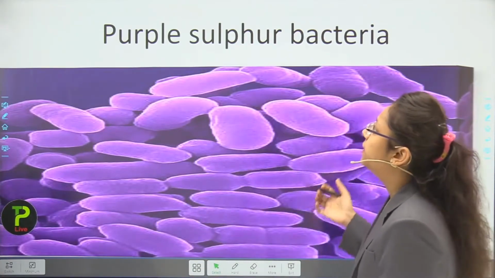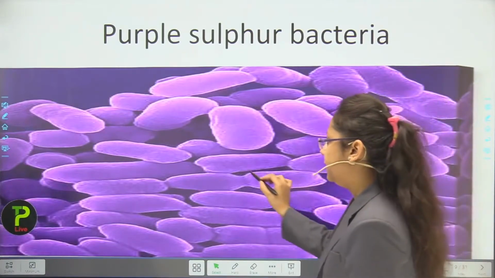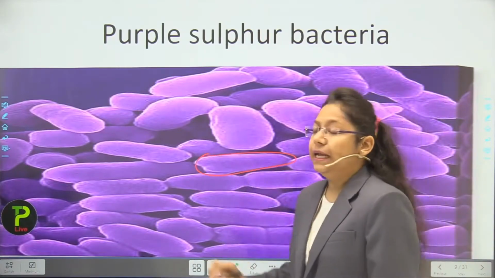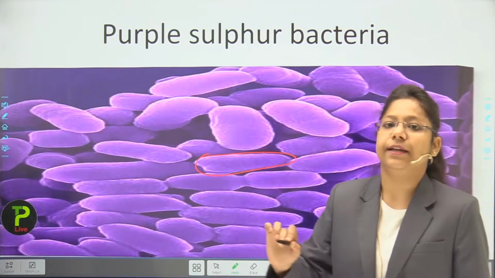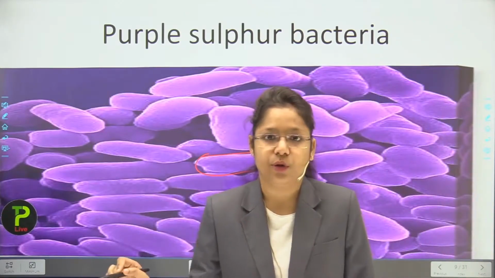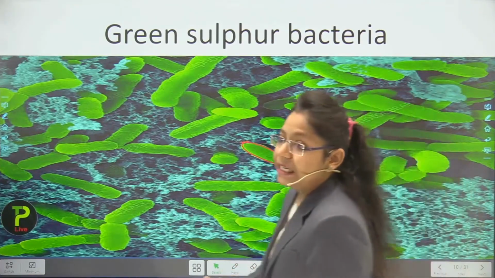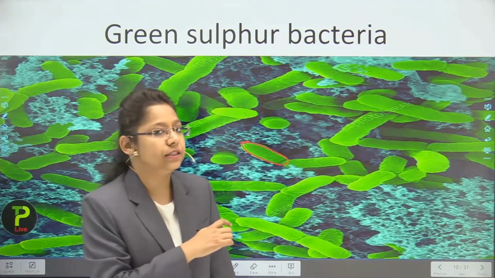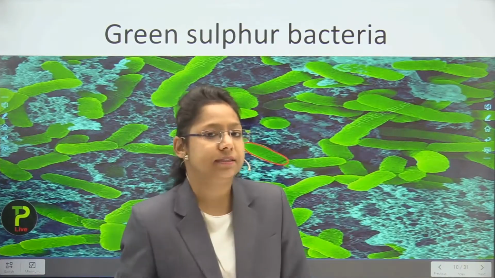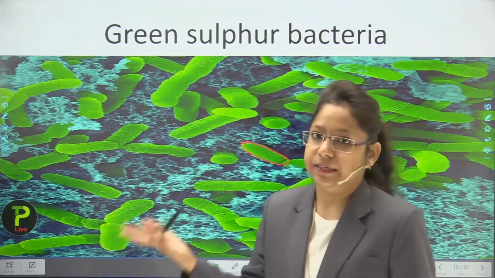First I am going to show you the photoautotrophs. You can see here, this is the purple sulfur bacteria, which is purple in color, and it contains some amount of chlorophyll and can photosynthesize its own food. Next is the green sulfur bacteria. It is very green in color, you can see here in this picture. It contains chlorophyll, so it can make its own food.